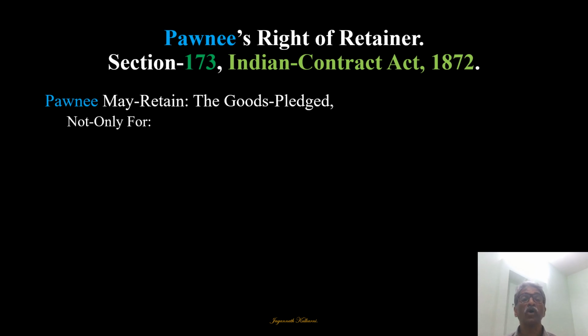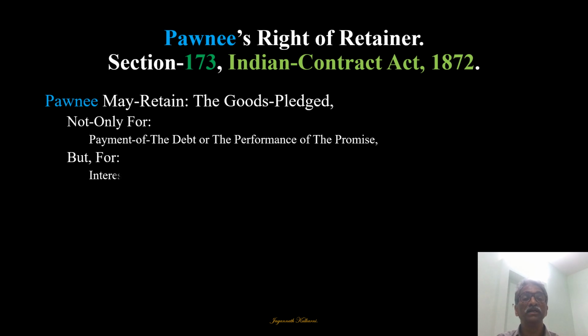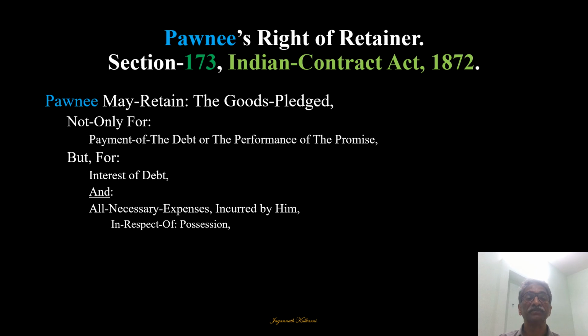It says the PAWNEE may retain the goods pledged not only for payment of debt or performance of promise, but for interest on the debt and all necessary expenses incurred by him, because he is holding the goods, in respect of possession or for preservation of the goods which have been pledged earlier. So this is the PAWNEE's right. He has the exclusive right over those goods.